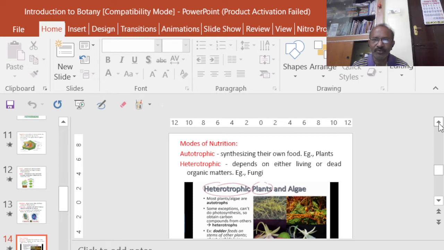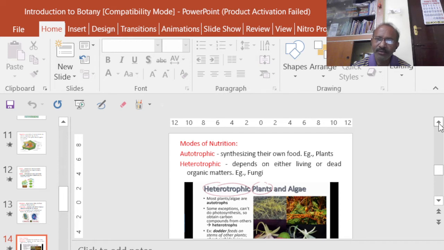Tropism here means it is not a movement, but it is what we call the mode of nutrition, how they get their food, whether they prepare their own food or they depend on some other organisms for their food. If they prepare their own food, then those organisms are known as autotrophic. And there is another group called heterotrophic. So hetero means a different mode of nutrition. So they depend either on living organisms or dead organic matter. Say, for example, fungi. So fungi is one of the best examples for the heterotrophic mode of nutrition.